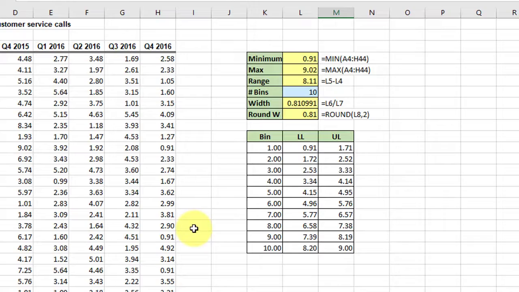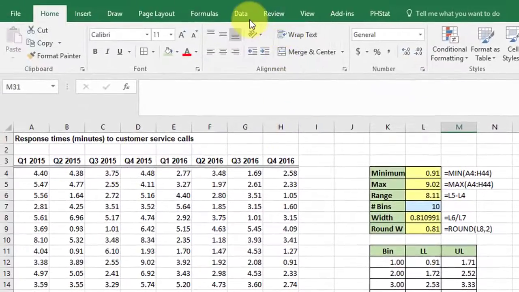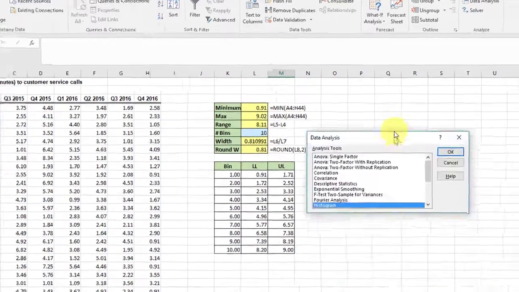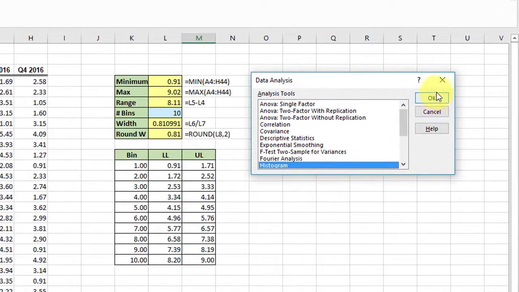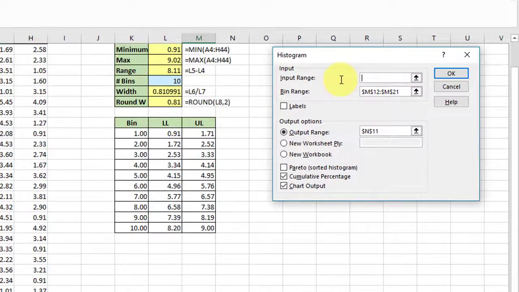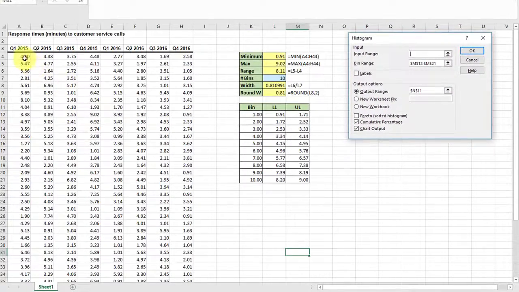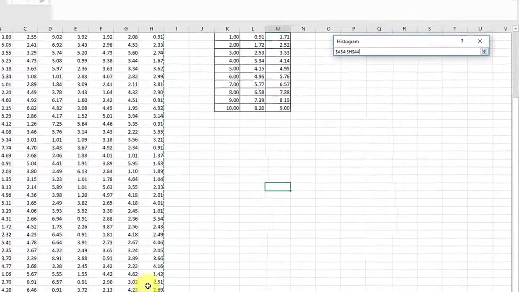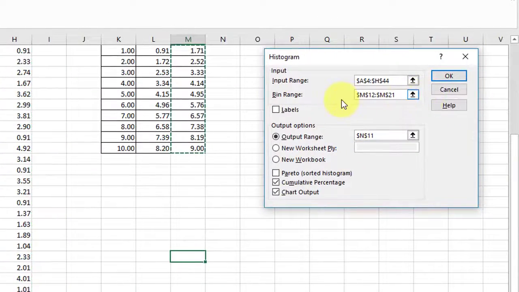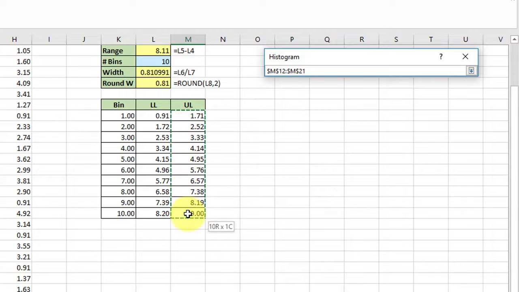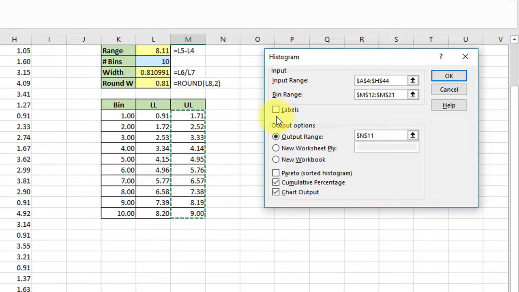Now let's use the data analysis tool to get the histogram. We click on Data, Analysis, bring up our dialog box, Histogram, click OK. We've got to give it the input range. I want to clear out what was there. And my input range is this matrix over here. Get that all selected. My bin range, clear that again, delete. They want the upper limit of the bins, and we don't have labels.